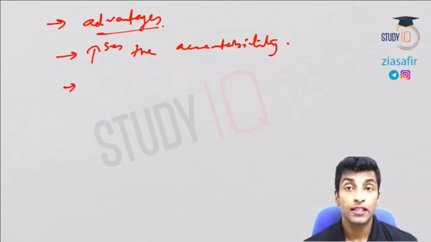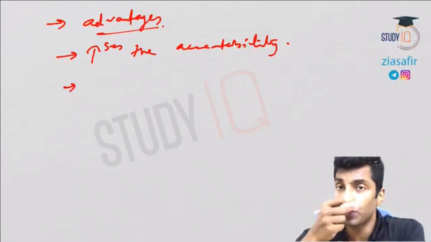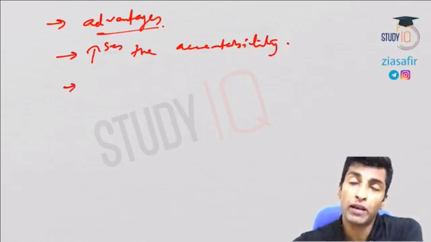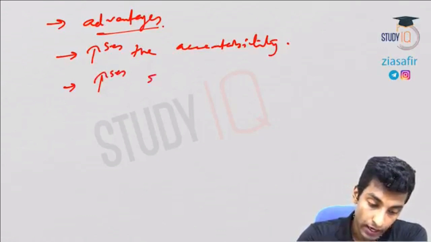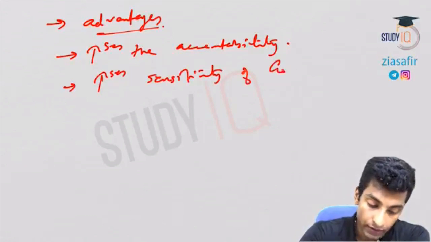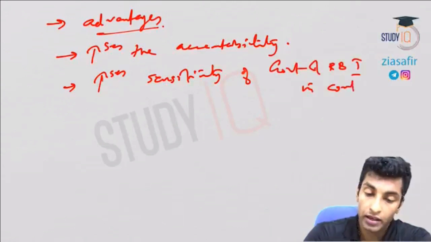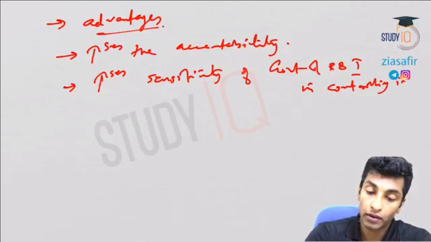Secondly, it increases the sensitivity of government as well as the central bank to control inflation. The reason is the inflation target is there, so you have to achieve it, otherwise you have to give the reasons, take measures, and give the time frame and everything. So it is better to control inflation, so it becomes more sensitive. Okay, so it increases the sensitivity of government and RBI in controlling inflation.